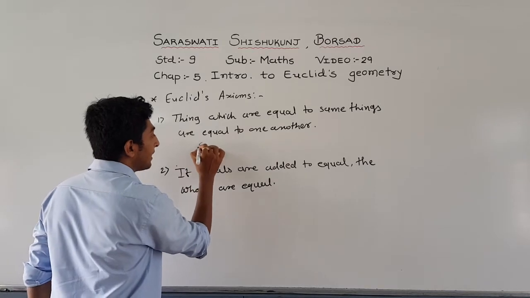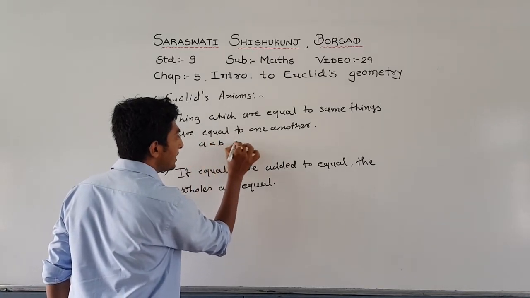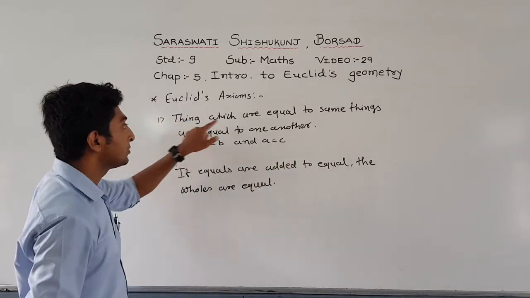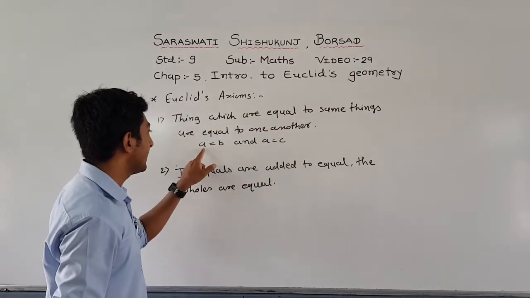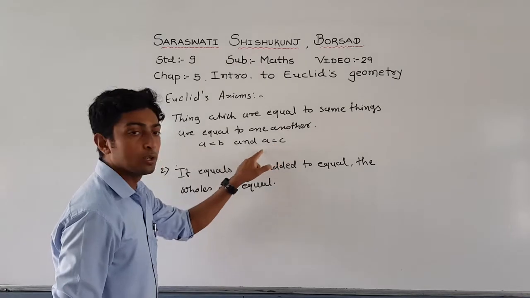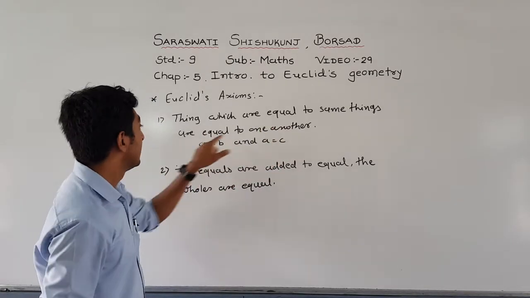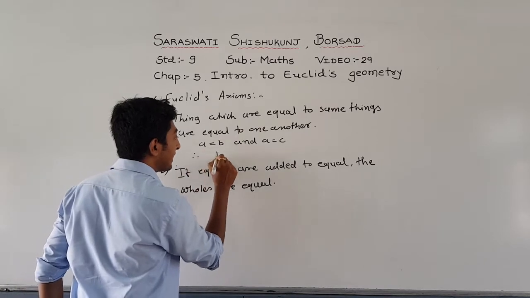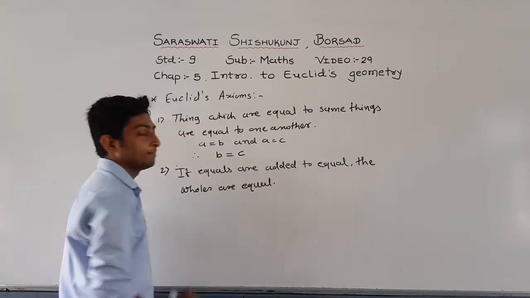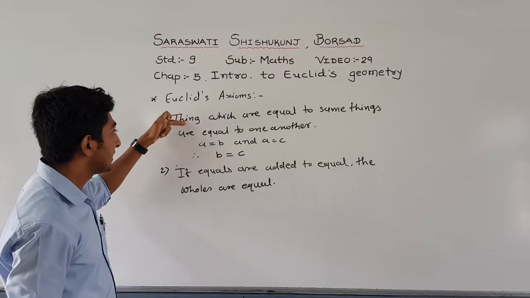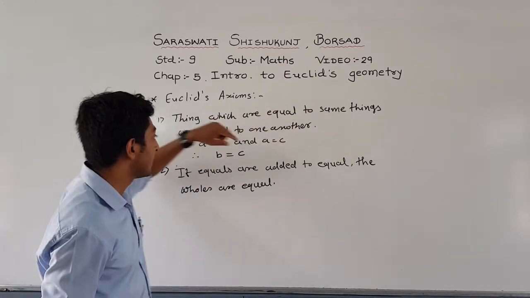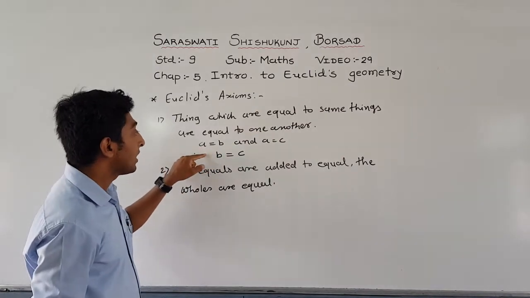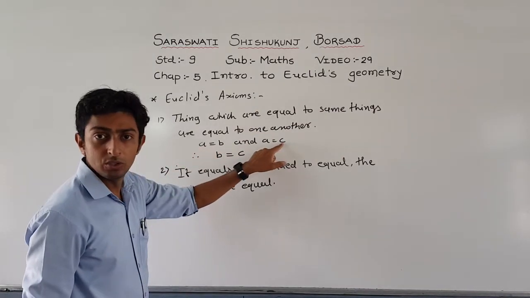Here we are given that A equal to B and A equal to C. See, things which are equal to the same thing are equal to one another. That means we can say that B equal to C. Once again, A equal to B and A equal to C, so we can say that B equal to C.